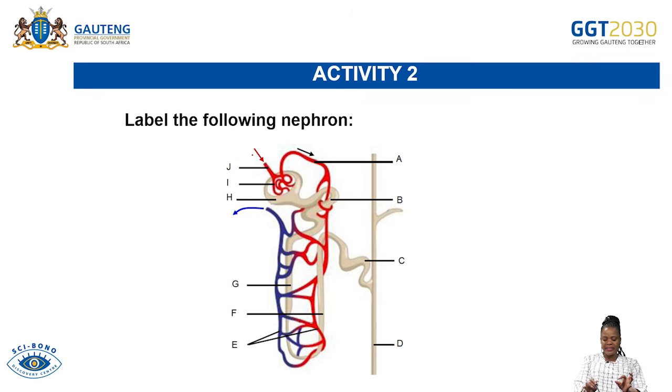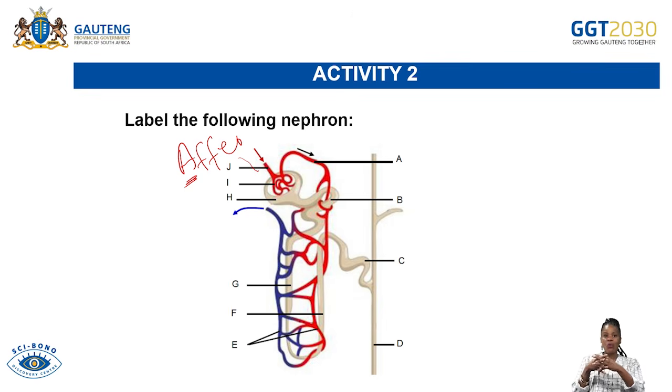Can you see this arrow? This arrow shows this blood vessel, and this blood vessel is the one that is getting inside the Bowman's capsule. In other words, it is adding. So this is our afferent, with an A. It's an afferent arteriole. In other words, it adds, it gets into the Bowman's capsule. And then as soon as it gets into the Bowman's capsule, what is happening?